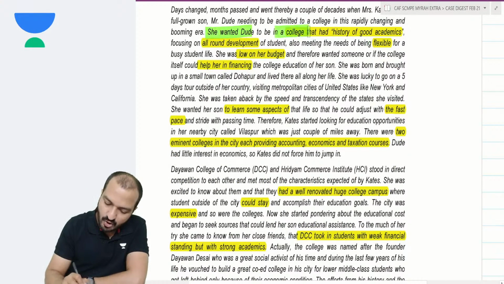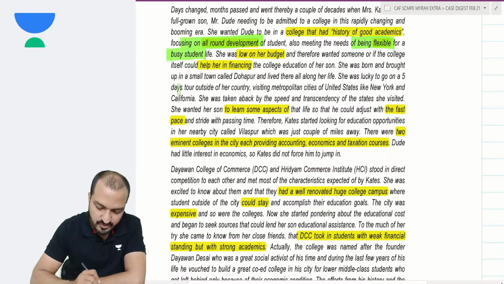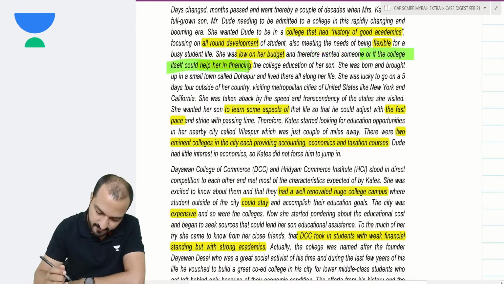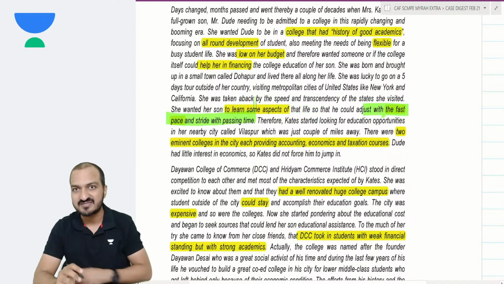She wants him to be in a college that had a history of good academics, focusing on all-round development of the student, also meeting the needs of being flexible for a busy student life. She was low on her budget, therefore she wanted someone, or if the college itself could help her in the financing. Okay? She wanted her son to learn some aspects of upstate life, so that he could adjust with the fast pace and stride with the passing time.